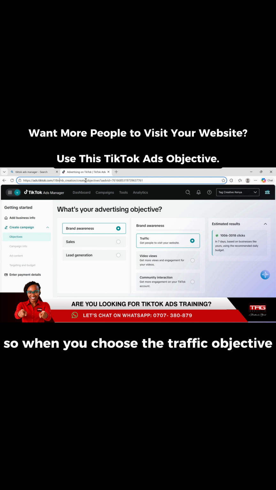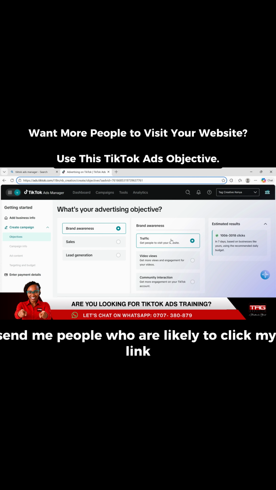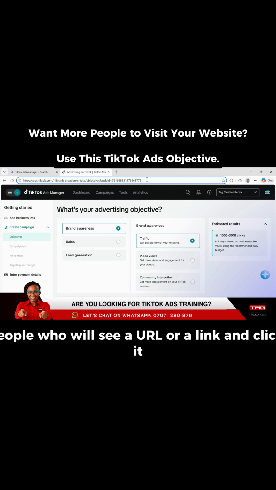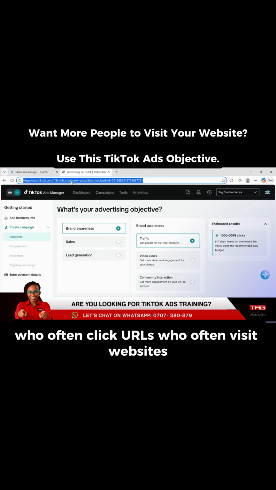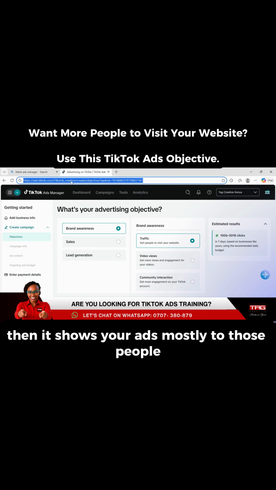So when you choose the traffic objective, you are telling TikTok, send me people who are likely to click my link. That's it. Not buyers, not followers, not viewers, clickers. People who will see a URL or a link and click it. So what TikTok does with that instruction is TikTok goes into its data, and then it will find users, it will find people on its platform within that audience that you have selected who often click URLs, who often visit websites, who often tap links inside ads. Then it shows your ads mostly to those people.